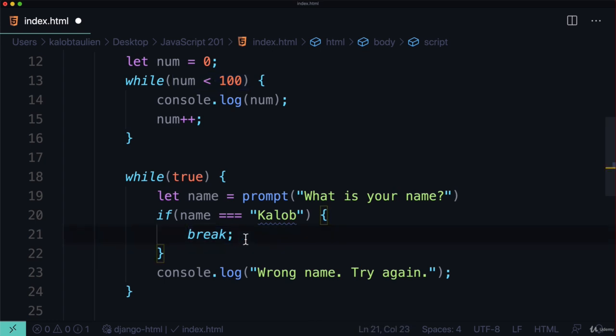Remember, you're not going to hurt your computer, but you might crash your browser. If you crash your browser, you're going to want to comment your code, open up the file again, so it doesn't keep crashing your browser over and over again. That gets a little frustrating, a little irritating, but you can always comment your code out, reopen the file, rewrite some code, uncomment it, try it out again.